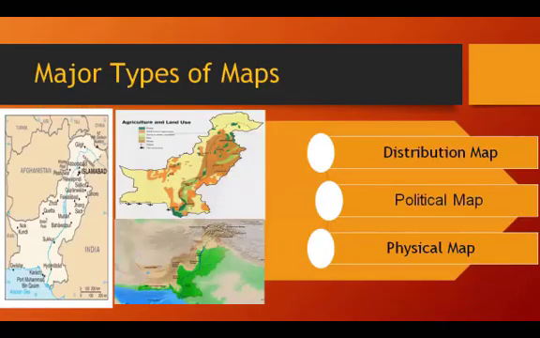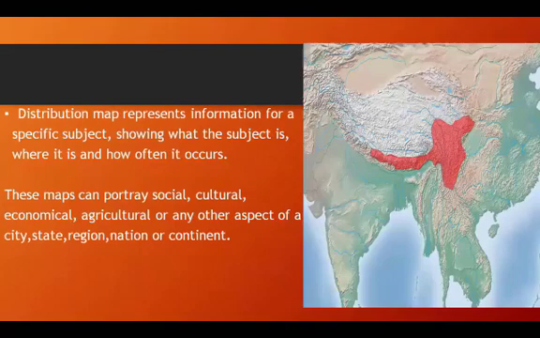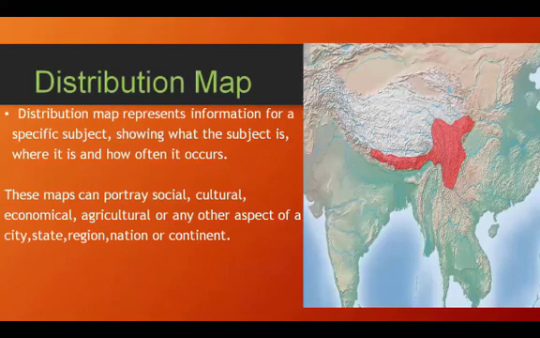How many types of maps are there? There are three major types of map. The first is distribution map, the second is political map, and the third is physical map. Let's discuss all these maps in detail. First of all, distribution map.